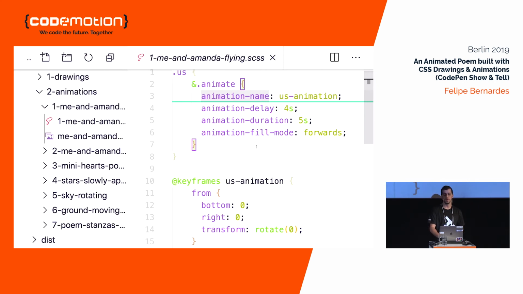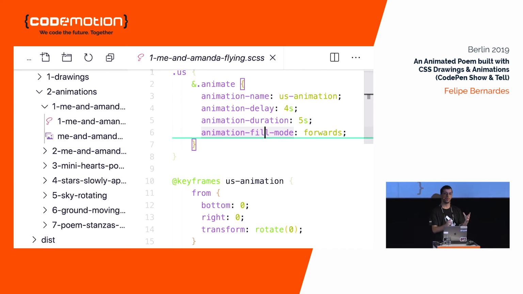If you see here, we are determining that the keyframes for us flying is as animation, the same name as set here. The animation has a delay, so after we hit play, it waits 4 seconds before starting. It has 5 seconds duration, and the fill mode is very important. It determines how the elements on the screen will stay after the animation ends.